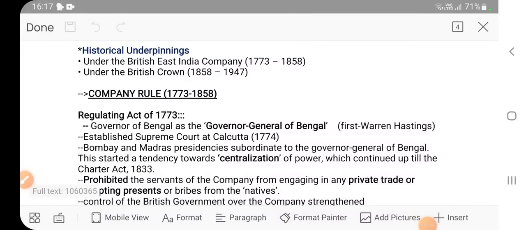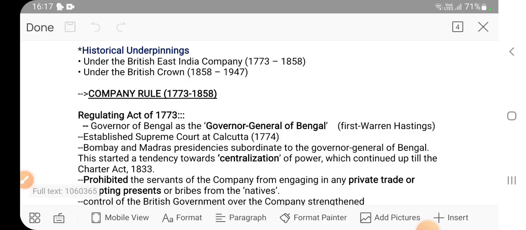So, in this lecture, we are starting with our actual topics which are part of our syllabus. The first one is historical underpinnings. Now, this topic is mostly relevant for the prelims because it is more factual in nature. You have to remember certain facts and details because they are asked in the prelims.